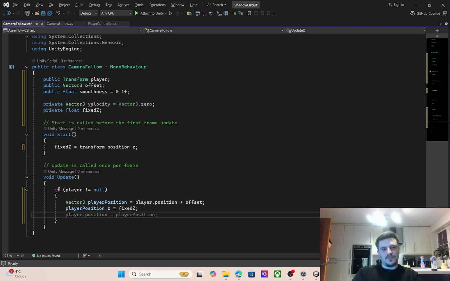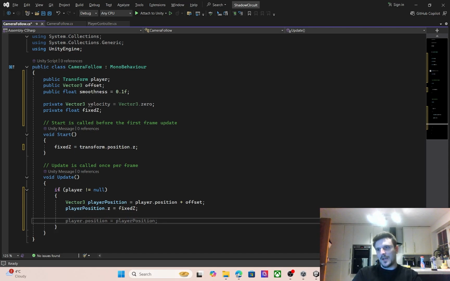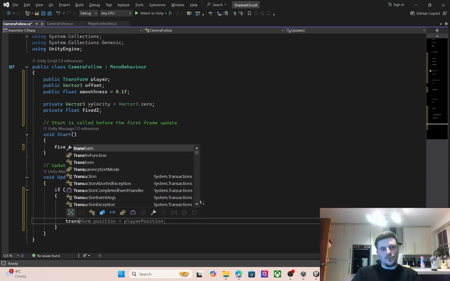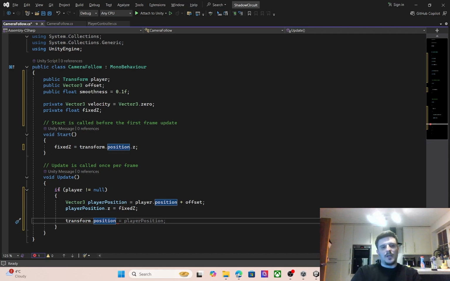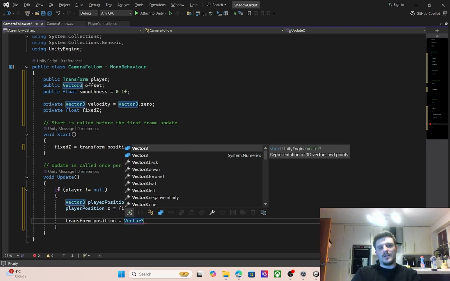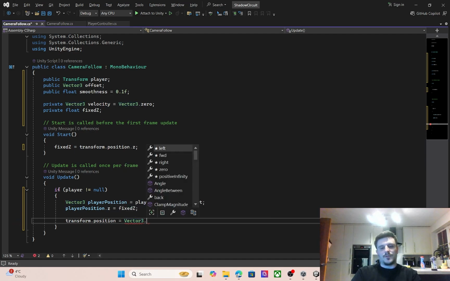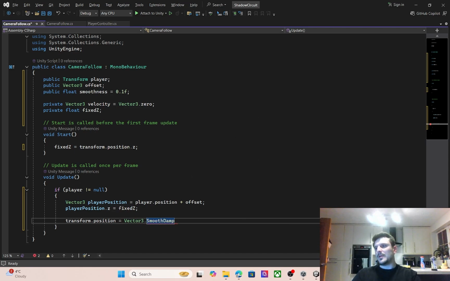So then we need to just do the smoothness. We can then say transform.position is equal to Vector3.SmoothDamp. Gotta love a little bit of SmoothDamp. And this will make the actual motion of the camera movement towards the player when the player moves.